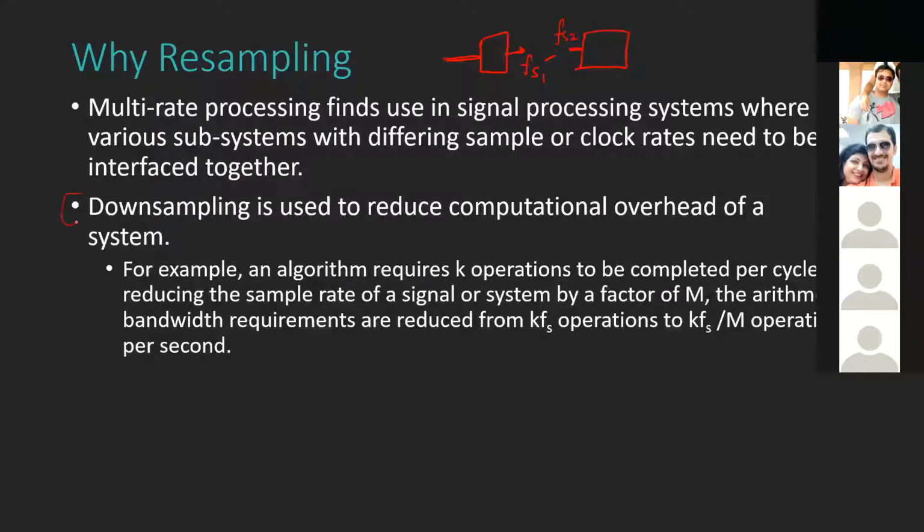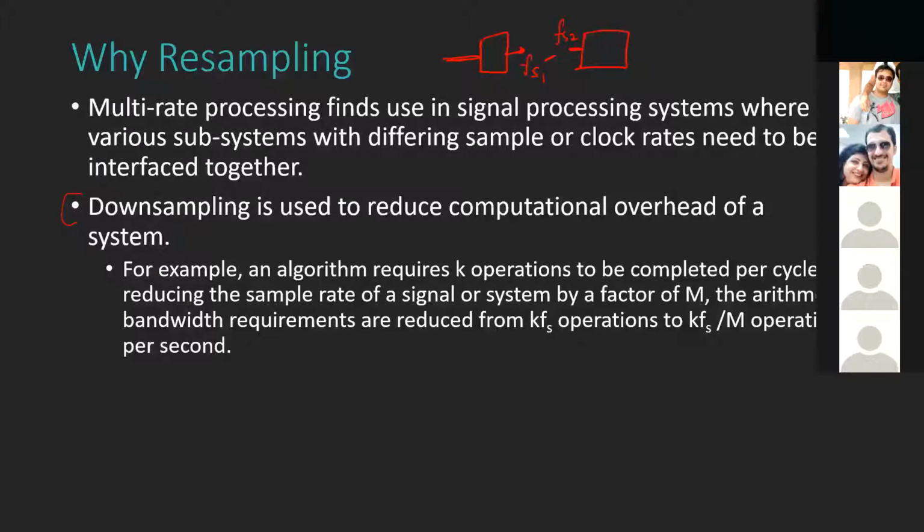Downsampling, also known as decimation, as you might have heard in literature, is used to reduce the computational overhead of a system. Nishant already pointed out this point, that we want to reduce the number of operations. For example, an algorithm requires k operations to be completed per cycle.